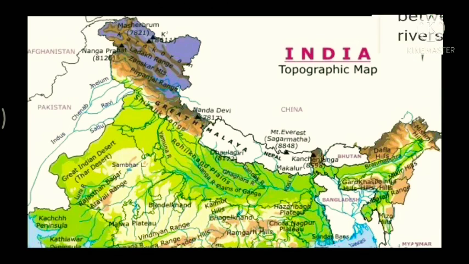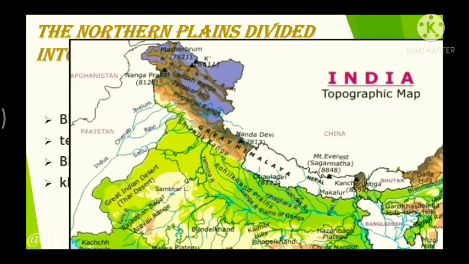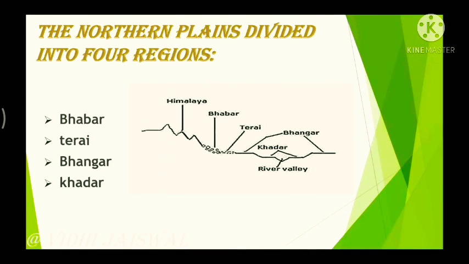Next up, the northern plains are generally described as flat land with no variation in relief. Basically it's not true. These vast plains also have diverse relief features. According to the variations in the relief features, the northern plains can be divided into four regions: Bhabar, Tarai, Bhangar and Khaddar.